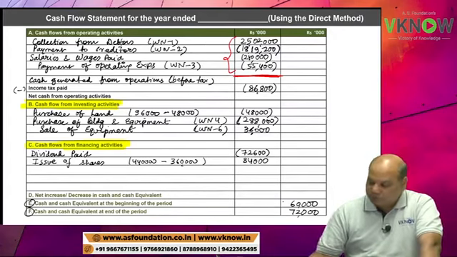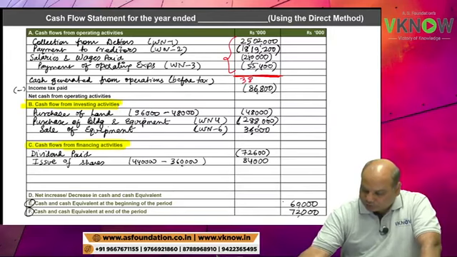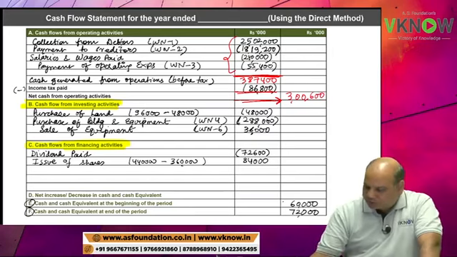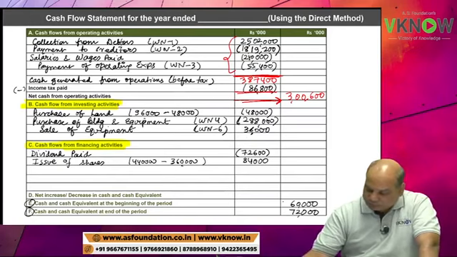Take the total, 387,400, minus income tax paid. So this will give you in the outer column cash flow from operating activity 3 lakh 600.